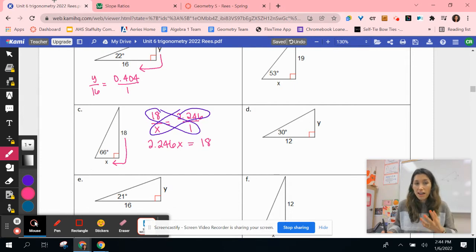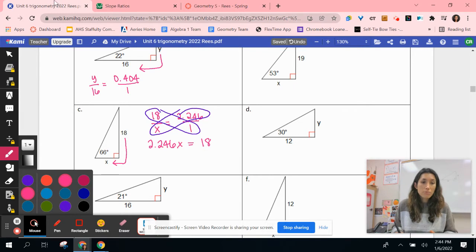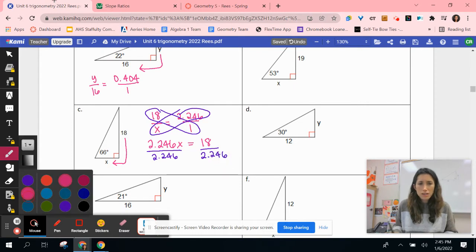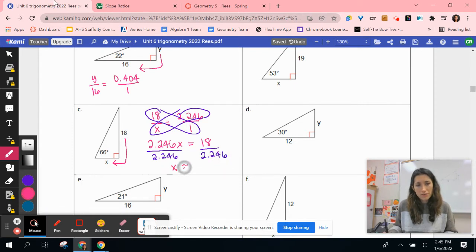So anytime your variable's in the denominator, you're going to end up dividing that ratio into the side length. So we're going to divide by that 2.246 on both sides. Think denominator. My shortcut, I call it denominator, end up dividing the ratio into the side.